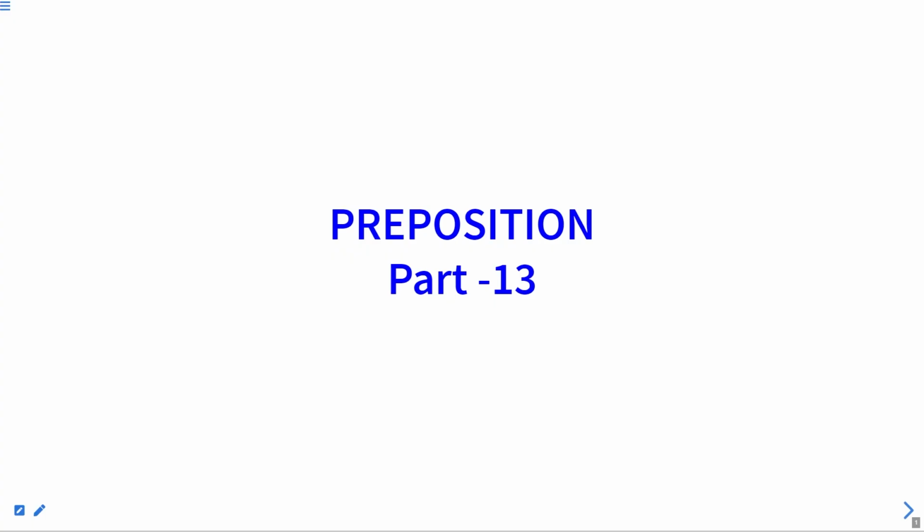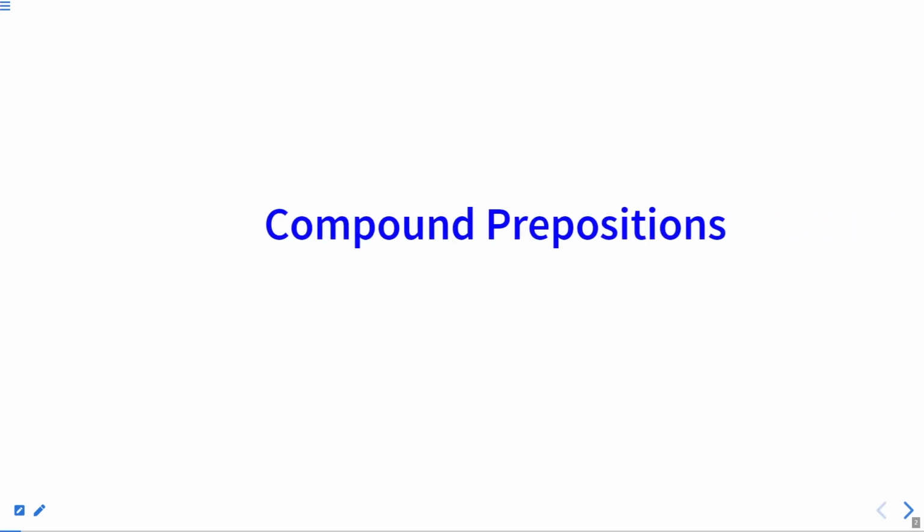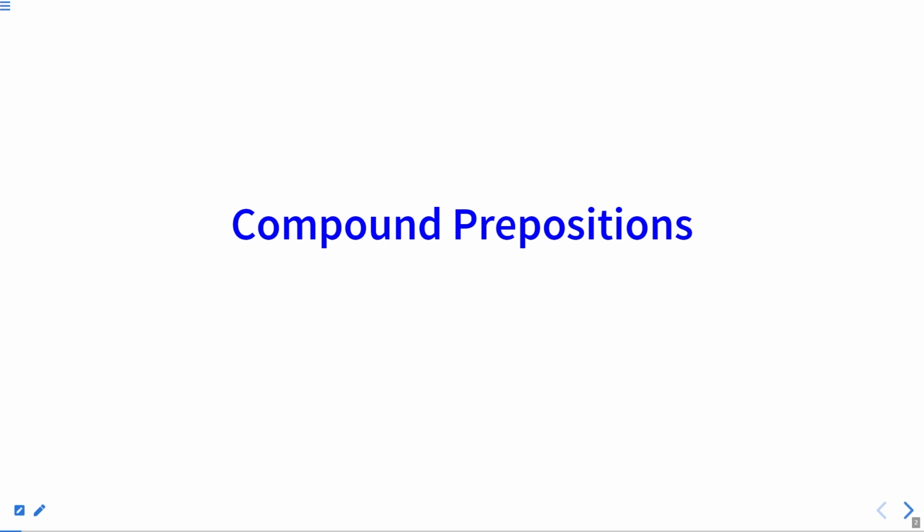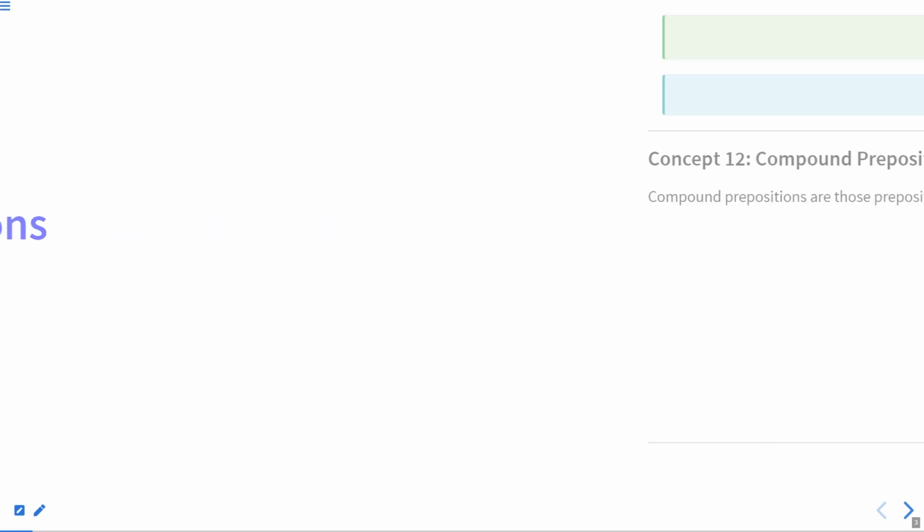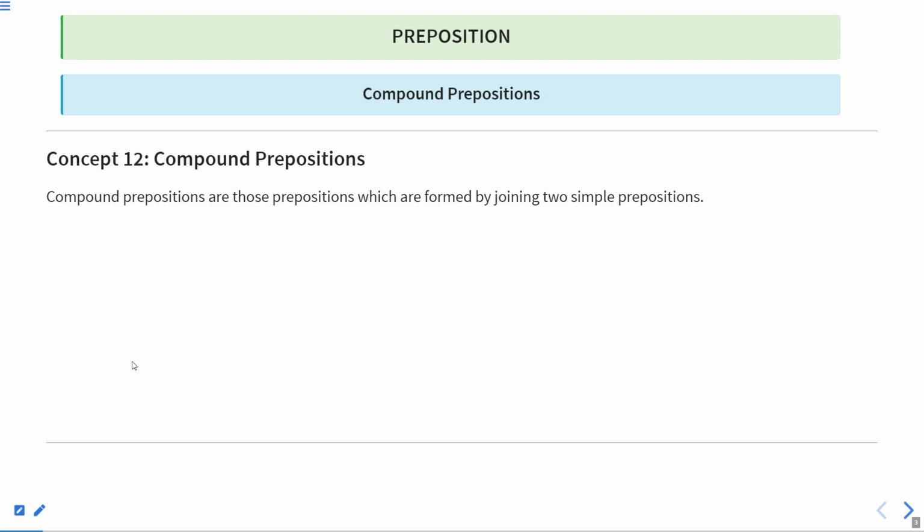In this session of English grammar, we are going to continue with our chapter Preposition. Now this is part 13. In this session, we are going to discuss a new concept of preposition, that is compound prepositions. So let's begin this session. In this session, we'll discuss concept number 12, that is compound prepositions.